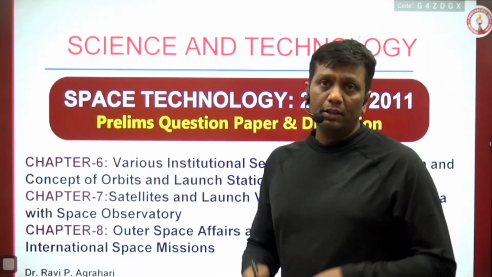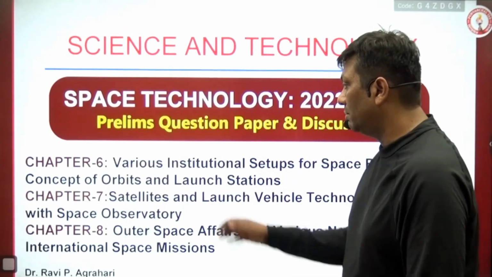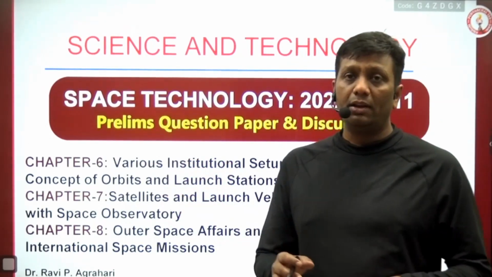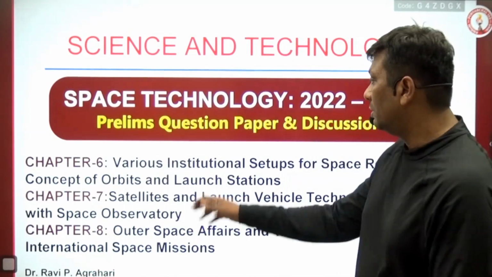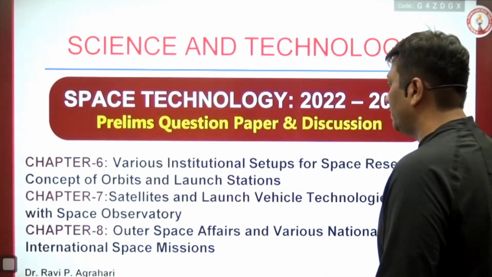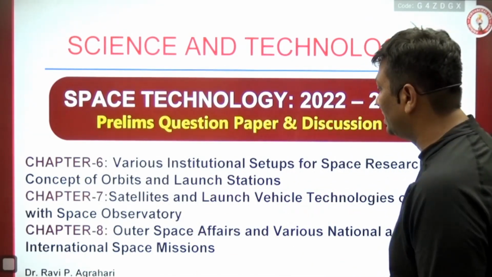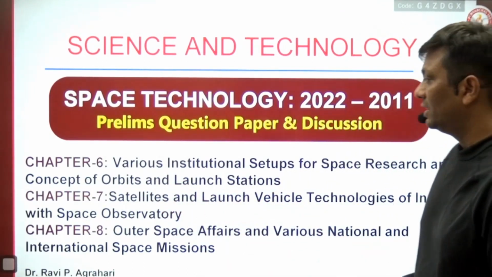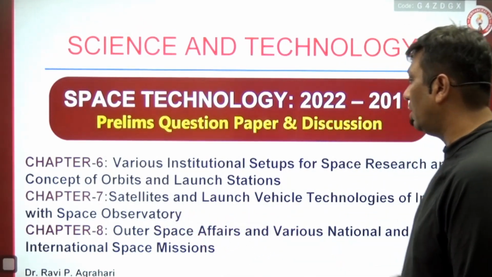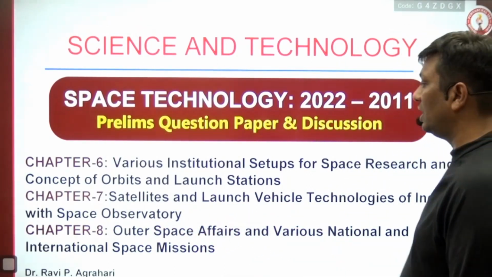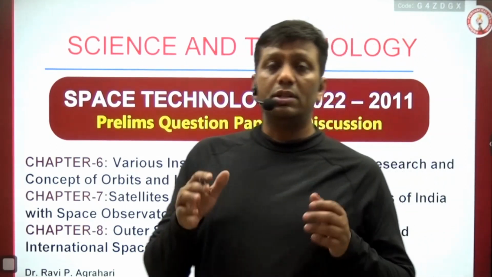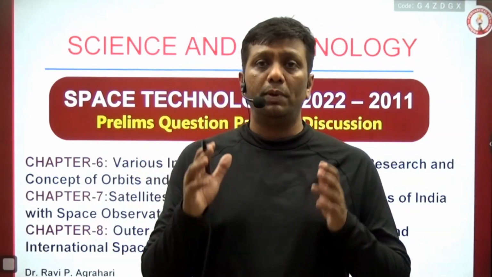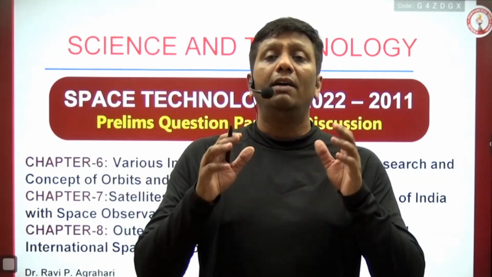Now finally, in this unit number 3, we have 3 chapters: chapter number 6, chapter number 7 and chapter number 8, which are covered in my book. Chapter number 6: various institutions set up for space research and the concept of orbit and launching stations. Chapter number 7: satellites and launch vehicle technologies of India with the space observatory. And chapter number 8: outer space affairs and various national and international space missions. Based on these 3 chapters, all the questions UPSC has asked in the last 12 years I will complete here.